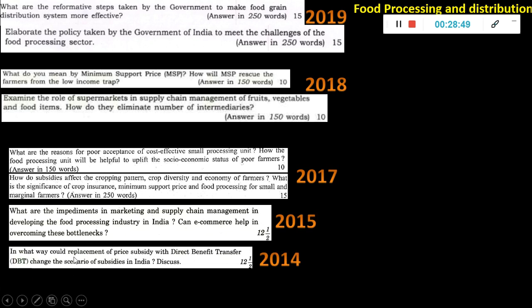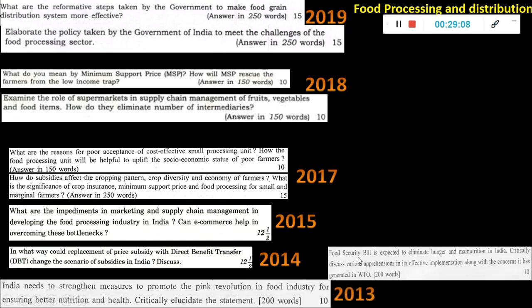In what way could replacement of price subsidy with direct benefit transfer change the scenario of subsidies in India? Okay, so direct benefit transfer. So if you see what are the things here: DBT, MSP, then this supermarket, all the linkages in the food processing scheme. Then food security bill is expected to eliminate hunger and malnutrition. So if you see this hunger, malnutrition, poverty, to eliminate that, there will be a few things. So whatever you see in news, if you prepare, that will be enough for answering most of the things. Okay.